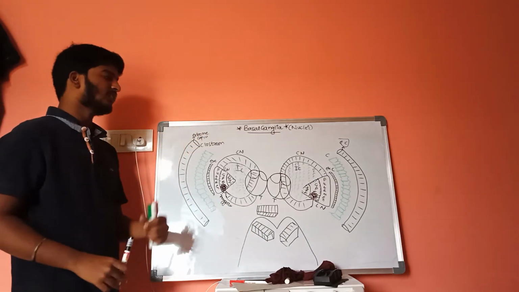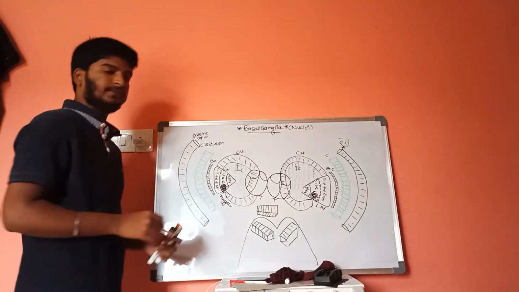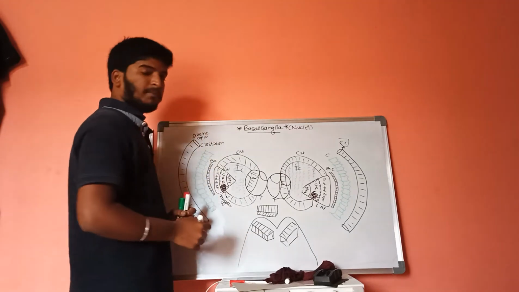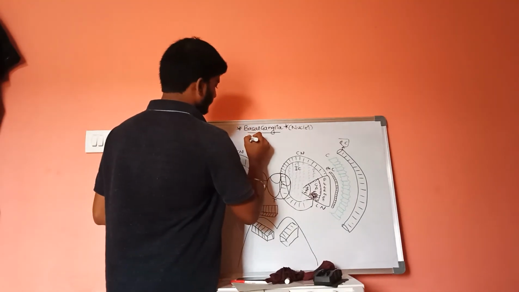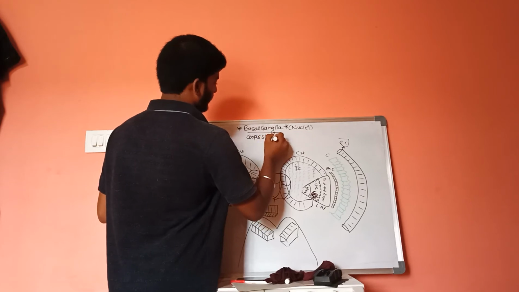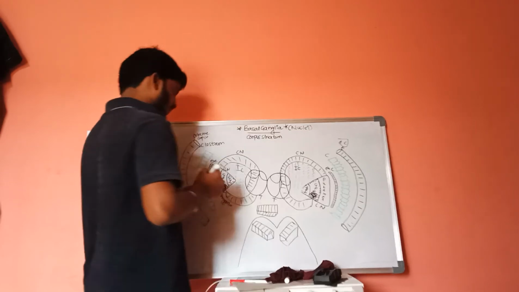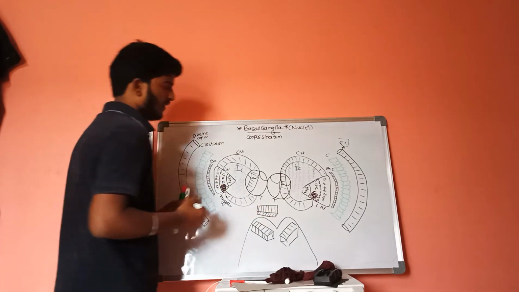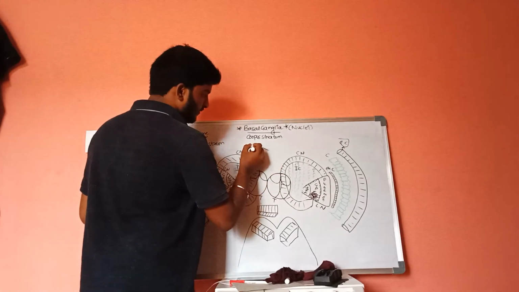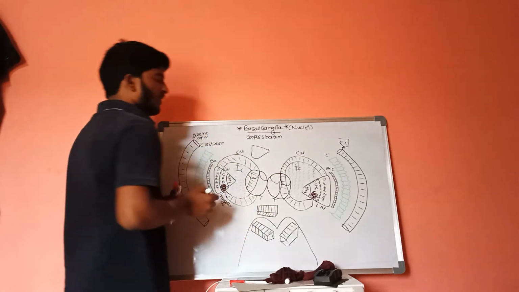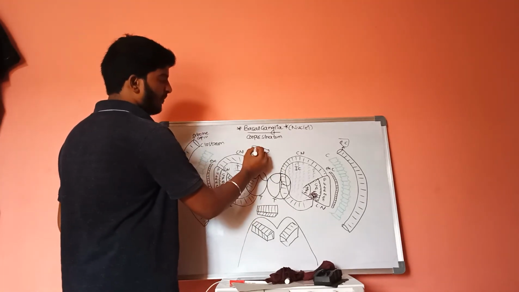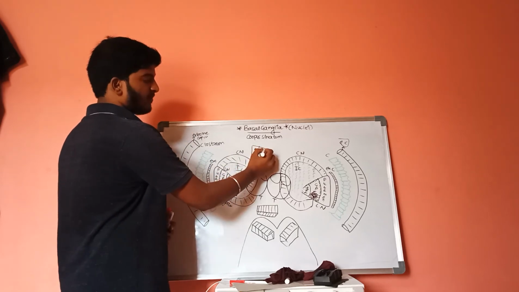And let us discuss one important terminology, that is corpus striatum. What does corpus striatum mean? Let us consider this is the lentiform nucleus, which is internally divided into two parts: the putamen and the globus pallidus.